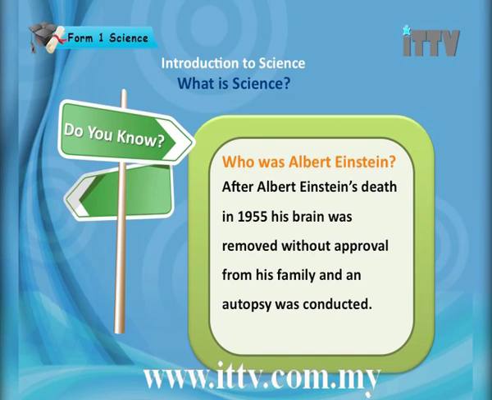After Albert Einstein's death in 1955, his brain was removed without approval from his family and an autopsy was conducted. So just imagine how smart Albert Einstein would have been, that people were interested to know what was so special about his brain. Now this was about Albert Einstein. Remember that he is a very famous scientist.